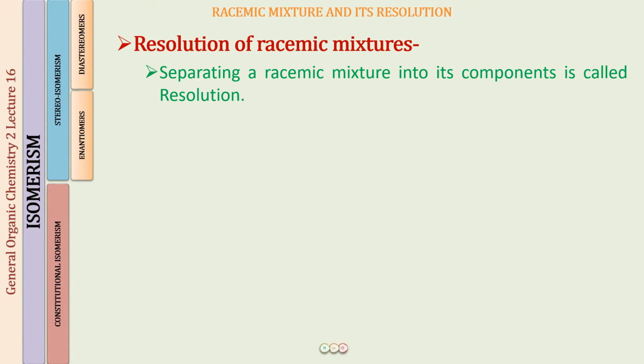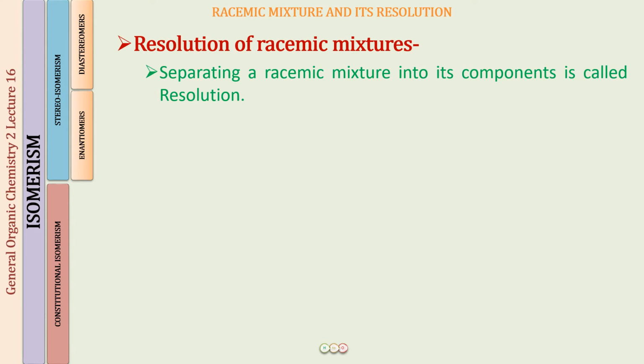So before I tell you how you're going to separate a racemic mixture into the two components, I'm going to give you a brief understanding. Where did this mixture get formed? How did it get formed? Are we mixing the two components ourselves, or is it being formed somewhere so that we need to separate them? Let us understand this with the help of a very simple example. I'm not going to go into elaborate details, just a very basic understanding at the start of organic chemistry. There are going to be many more examples and understandings coming up when you learn the details of organic chemistry reactions.